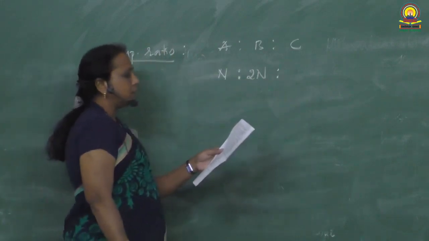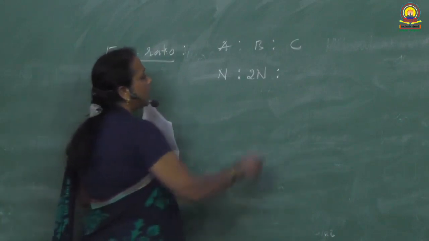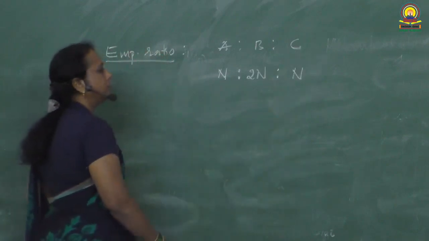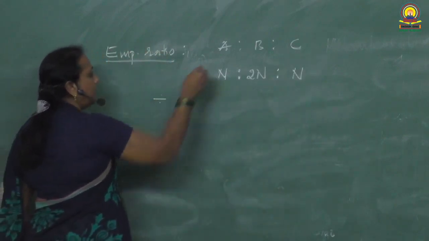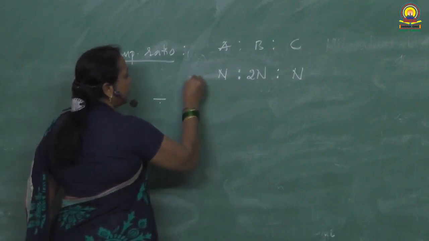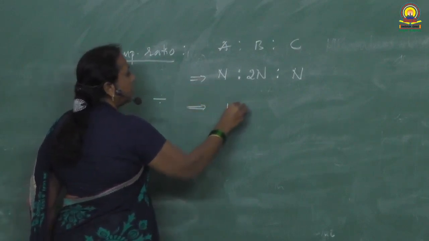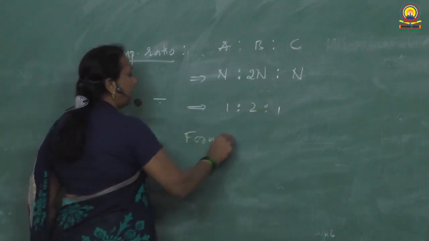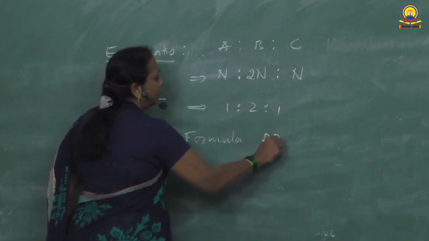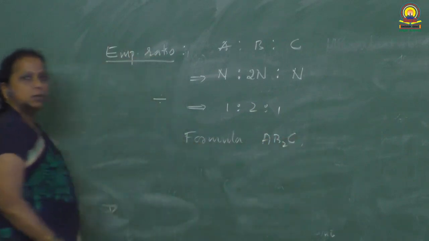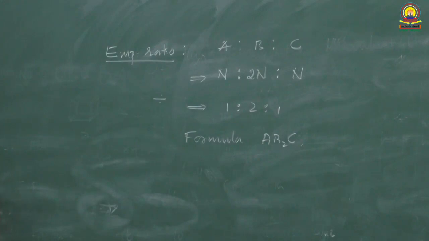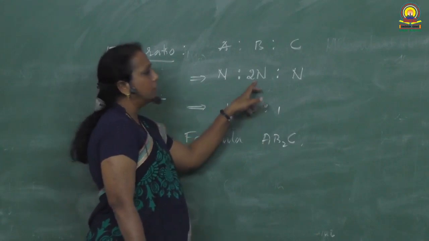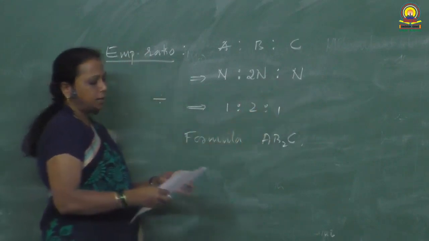Where are C atoms? They are occupying octahedral voids. How many octahedral voids are produced? n. All are occupied by C. Divide by n and you will get the simple ratio. The ratio is 1 : 2 : 1. Therefore, the formula of the compound is AB2C. Hope it is clear. So, n spheres, 2n tetrahedral voids, n octahedral voids.